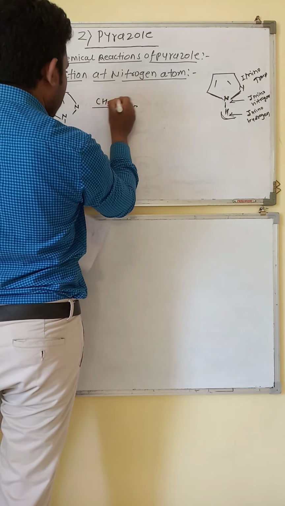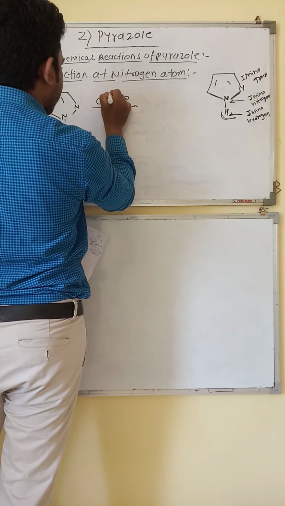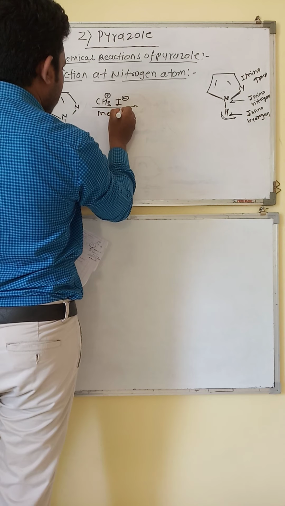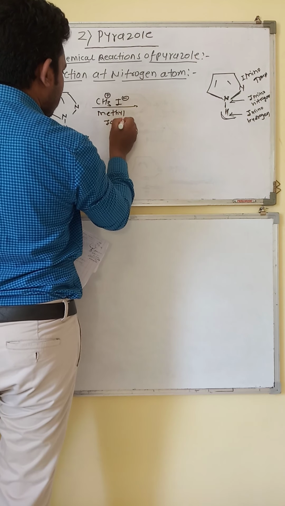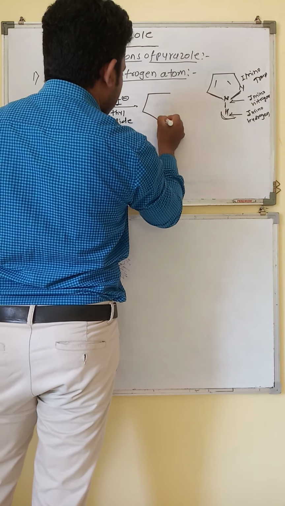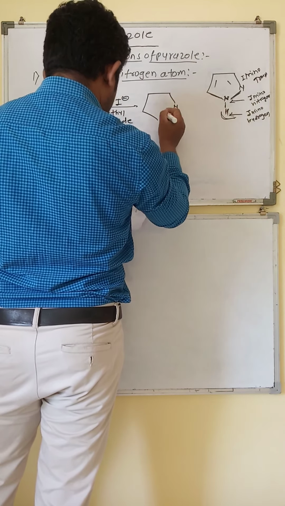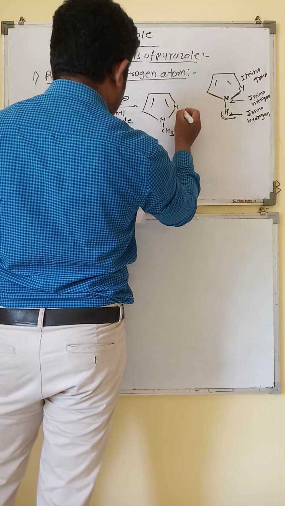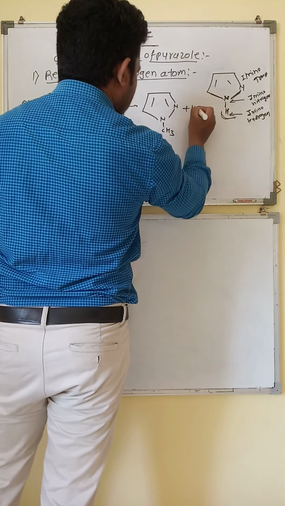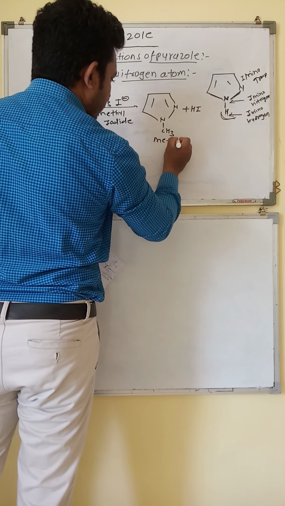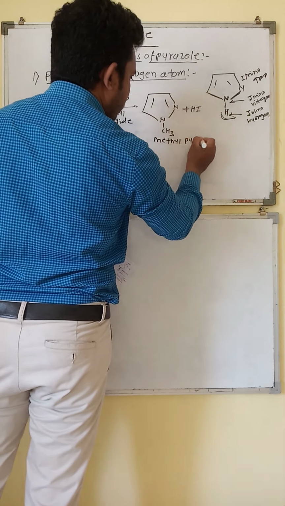Reaction with methyl iodide. We get methyl pyrazole.